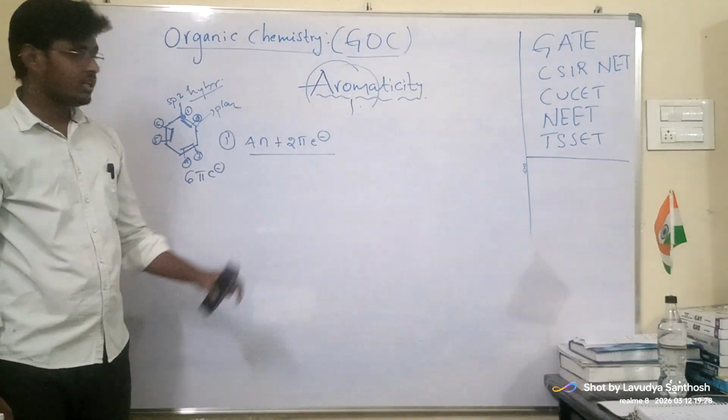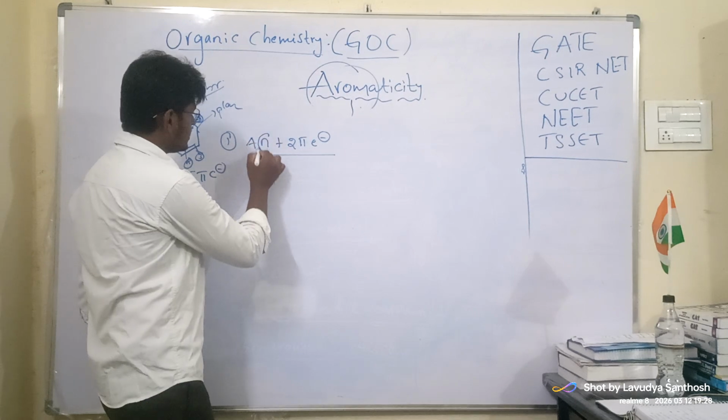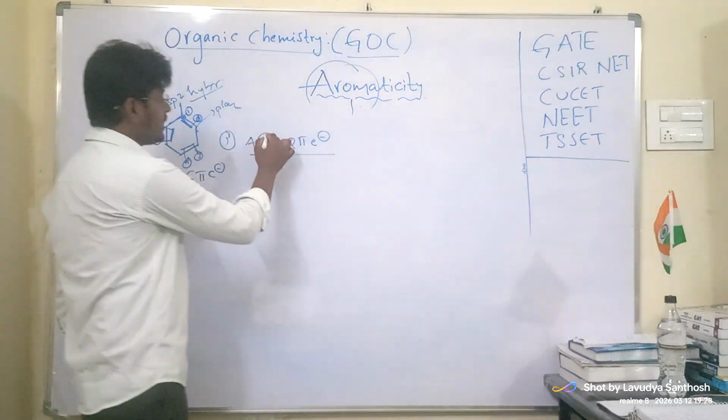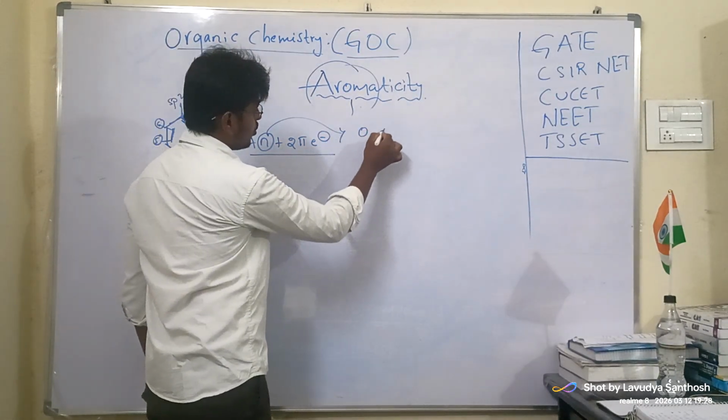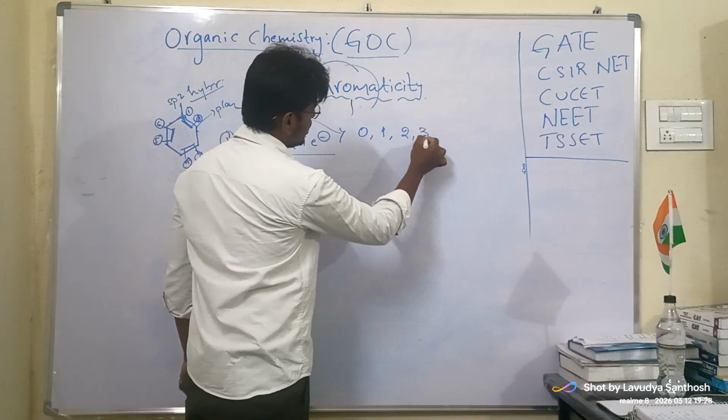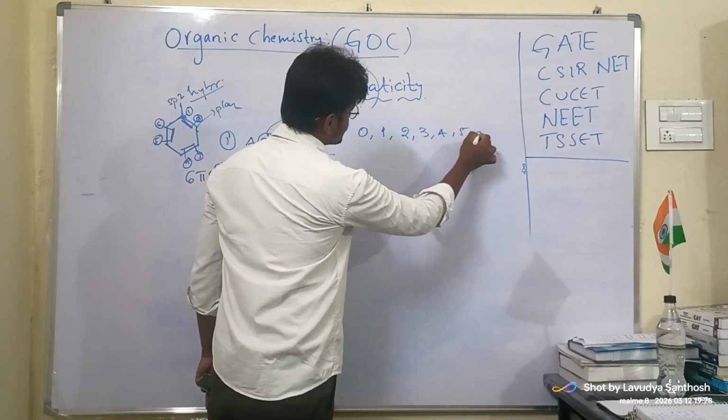Now you see, 4n plus 2 pi electrons. Now n can be an integer: 0, 1, 2, 3, 4, 5, so many.